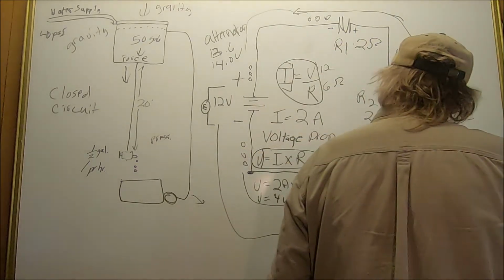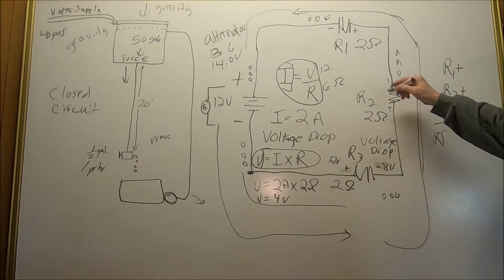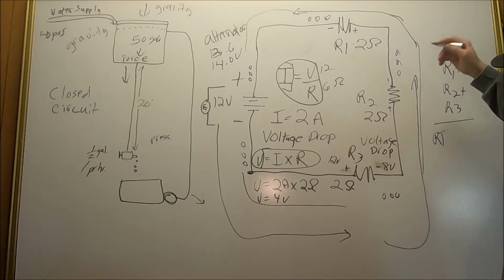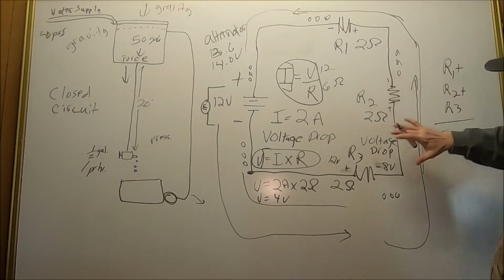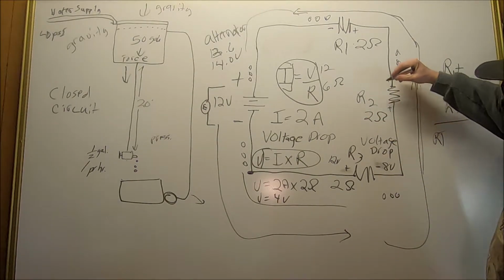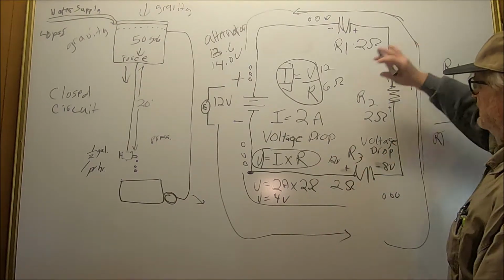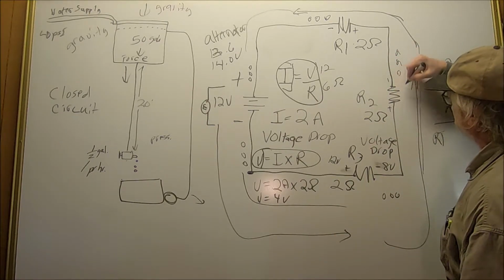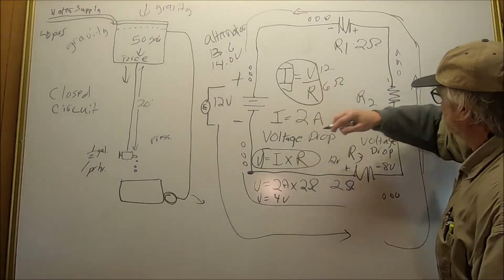So now, we get over here and we come to the next resistor. Same thing. Let's say this resistor is working fine. It has the 2 ohms of resistance. It has the 2 amps flowing, of course. We have 8 volts, but that doesn't matter. We still are in a closed circuit, and so we're still looking for voltage drop. We're not worried about the voltage at this point because we're in a closed circuit, but we're looking for the voltage drop. We still have current flowing at 2 amps with force, because we have force over here.